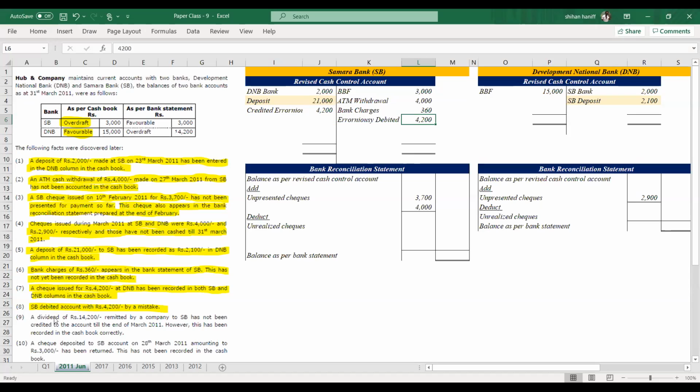Number 9, a dividend of 14,200 remitted by a company to SB has not been credited to the account till the end of March. However, this has been recorded in the cash book correctly. So what is this?